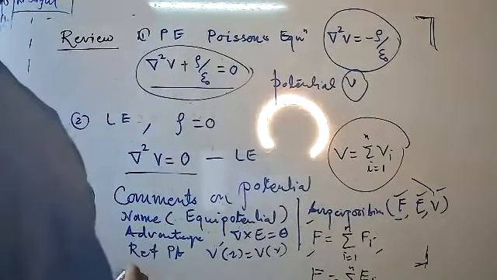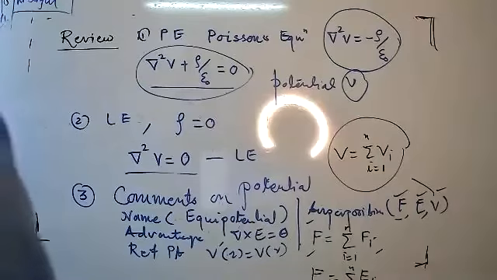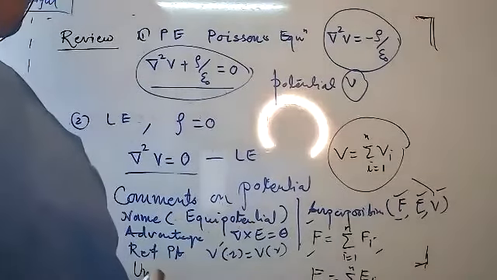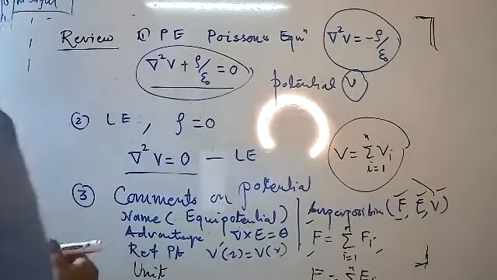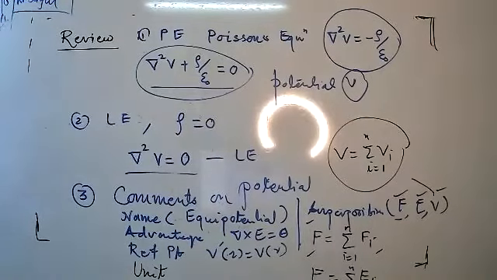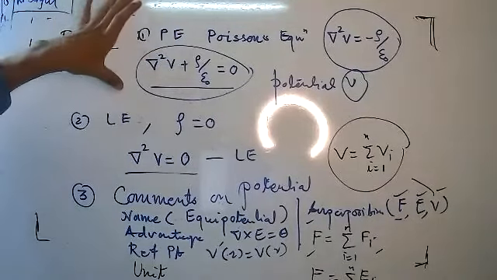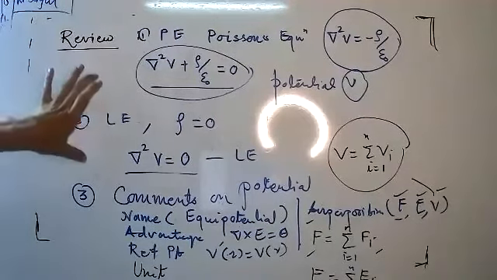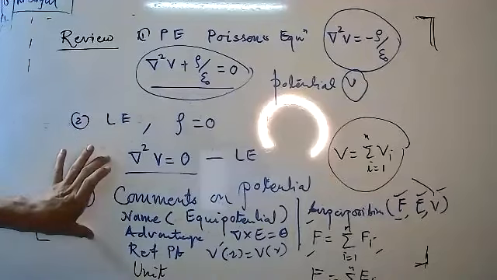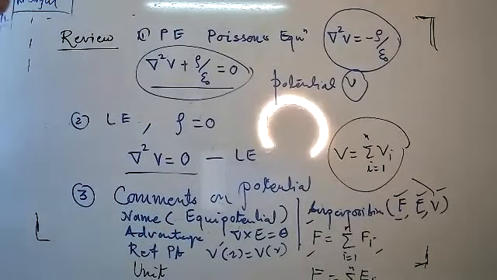And then the unit of potential. What is the unit? Anyone? Volt. Unit is volt, or joule per coulomb. Okay, this is the review of our previous session: question, Laplace, and comments on potential. I think there is no doubt up to this level.